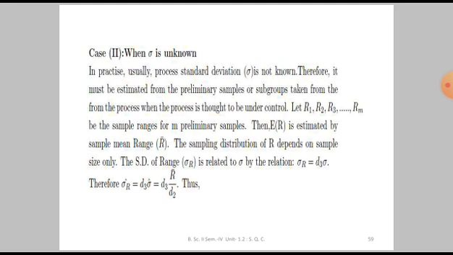Therefore, it must be estimated from the preliminary samples or subgroups taken from the process when the process is thought to be under control. So, to estimate sigma, what is the procedure? Take a few preliminary samples. By studying those samples, we can estimate sigma.